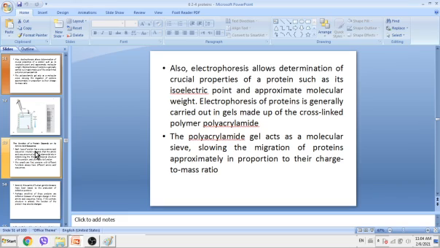Electrophoresis of proteins is generally carried out in gels made up of the cross-linked polymer polyacrylamide. So here the stationary phase is a gel, a cross-linked polymer polyacrylamide gel. Polyacrylamide gels act as a molecular sieve, slowing the migration of proteins approximately in proportion to their charge-to-mass ratio.